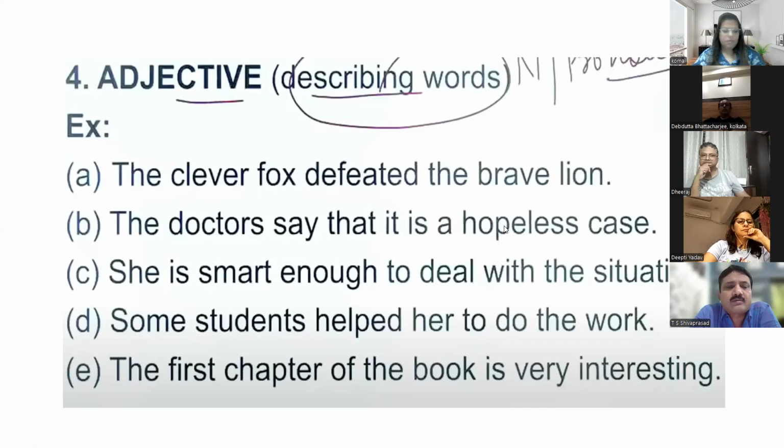Madam, can you please elaborate on possessive adjectives? Just a minute. Yeah, go back to the slide.